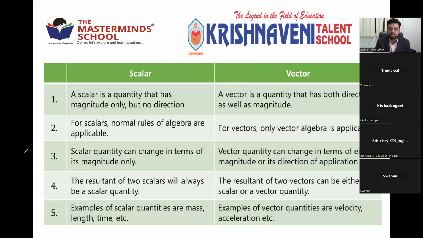So last point, examples are given. Examples of scalar quantity: mass, length, time, etc. Examples of vectors: velocity, acceleration, etc. Okay. So note down all these things. Write the table in your notebook as it is. Take 5 minutes of time.